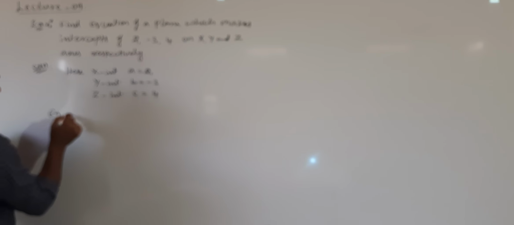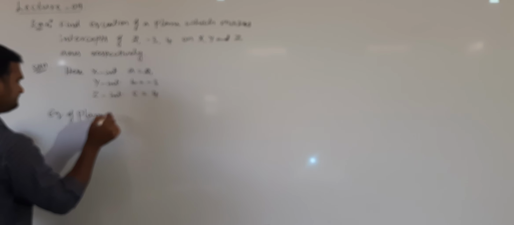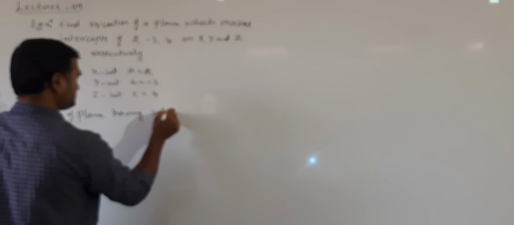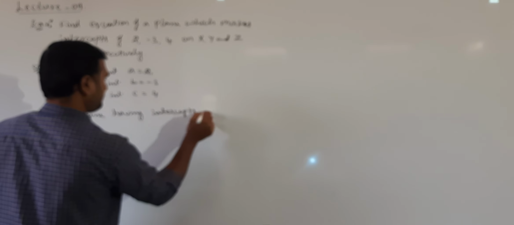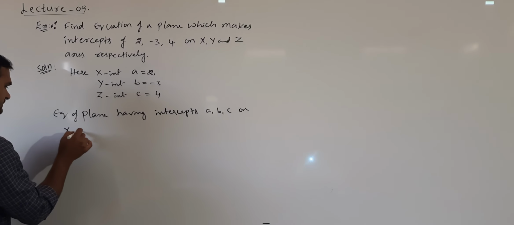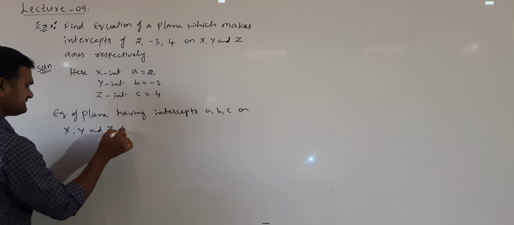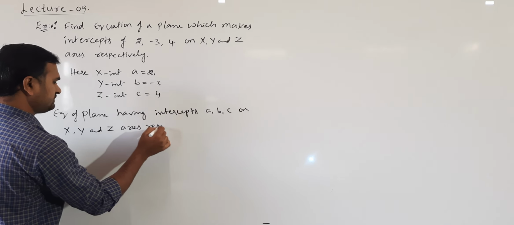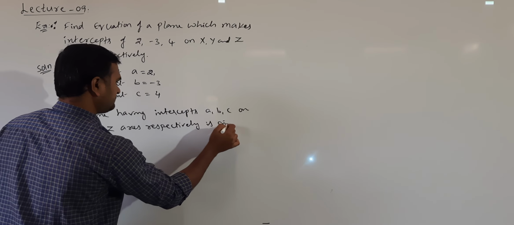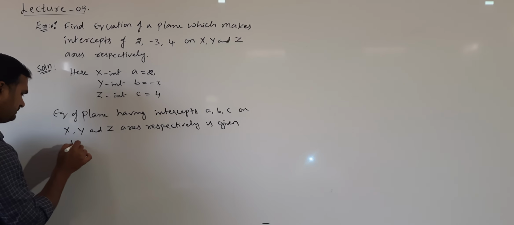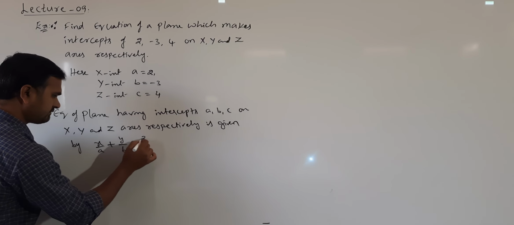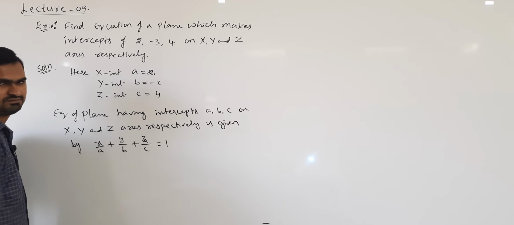So the equation of a plane having intercepts a, b, c on the x, y and z axis respectively is given by x by a plus y by b plus z by c is equal to 1.